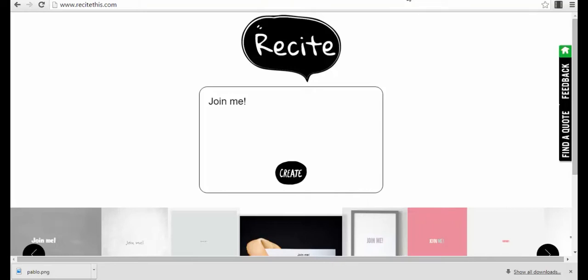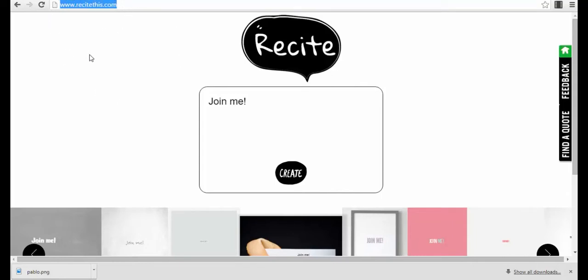Just wanted to show you another very cool online app that you can use for free to create viral images out of quotes. It's a very simple app, but it has some very powerful templates. The app is called Recite.this.com. You can see it here in my browser if you have a look.